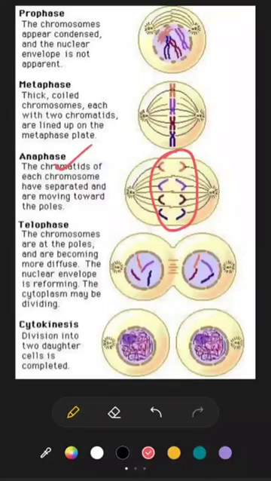I will continue with the next phase of karyokinesis, and then the last phase of mitosis, that is cytokinesis. These two phases I will continue in the next video. Till then, I hope you have understood up to this part. Thank you.